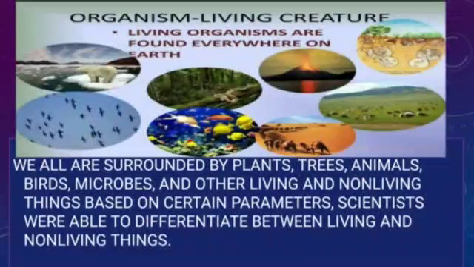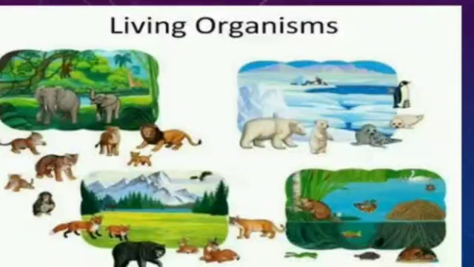Based on certain parameters, scientists are able to differentiate between living and non-living things. We are all surrounded by many types of plants. Though they are different in plains, deserts, mountain areas and sea beaches, we are surrounded by plants, trees and animals, different in different areas. Everywhere animals, birds and microbes are there. So we are surrounded by living and non-living things. You know what living things and non-living things are; I'll explain afterwards.